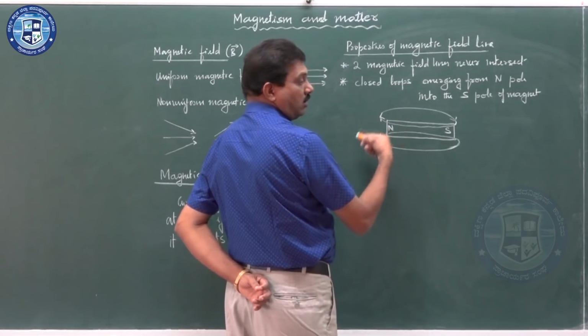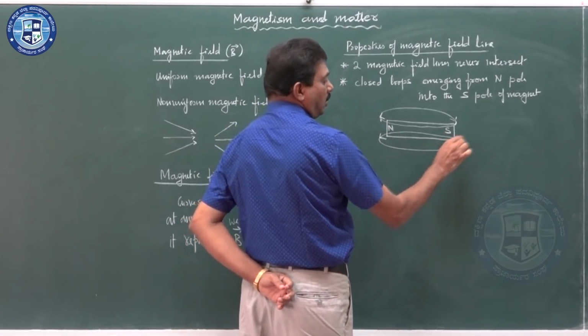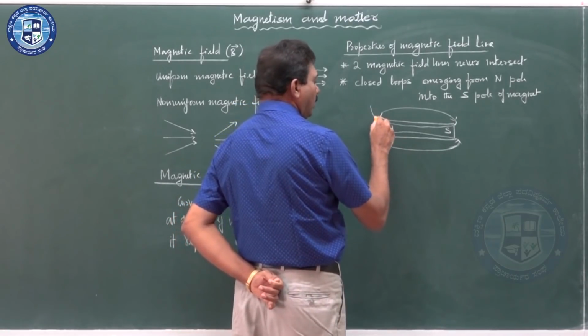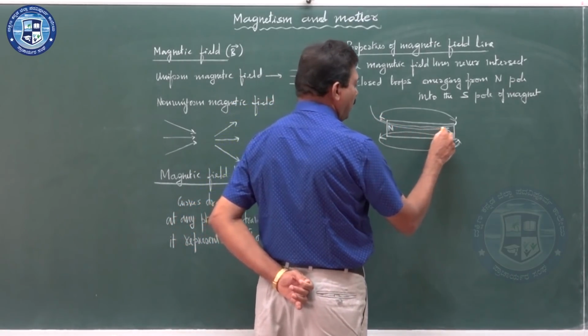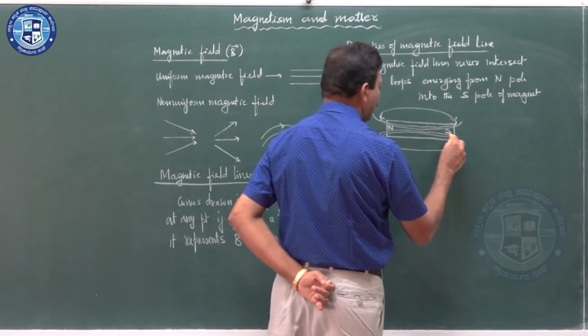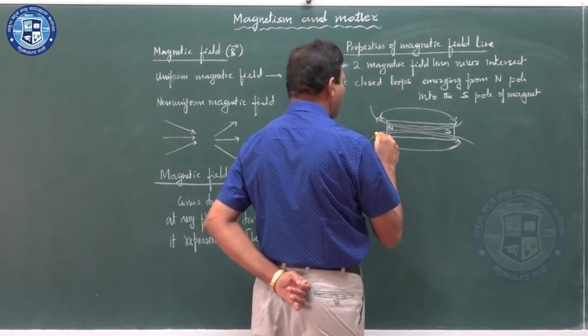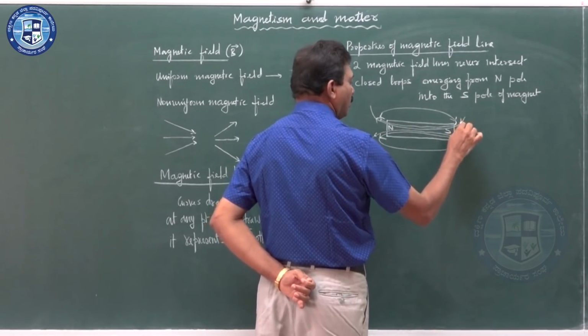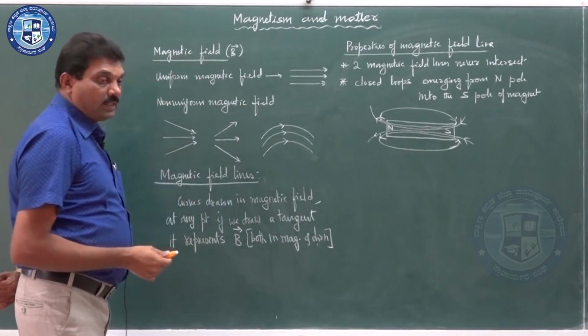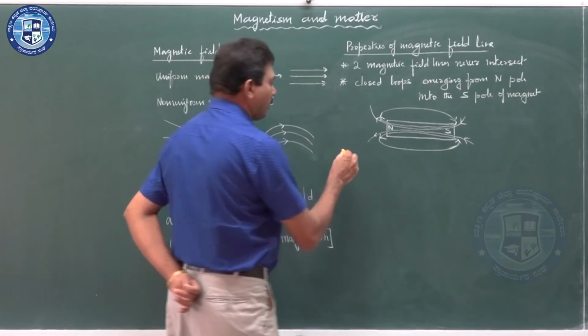They are outward emerging from the north pole and inward to the south pole. I have taken a bar magnet, so they are represented like this.